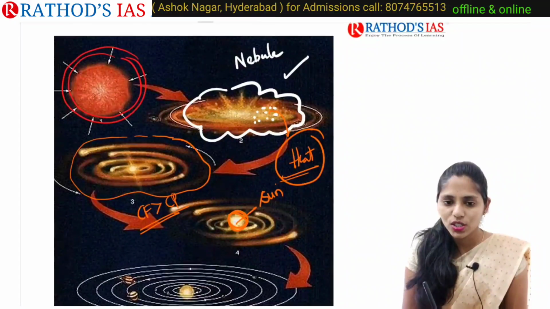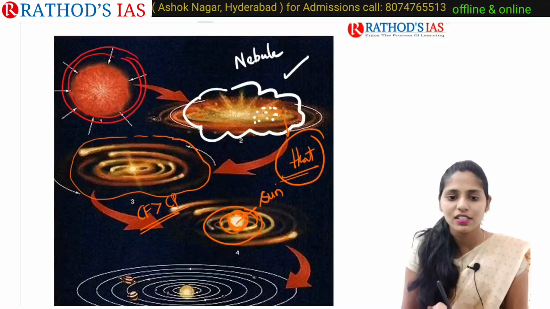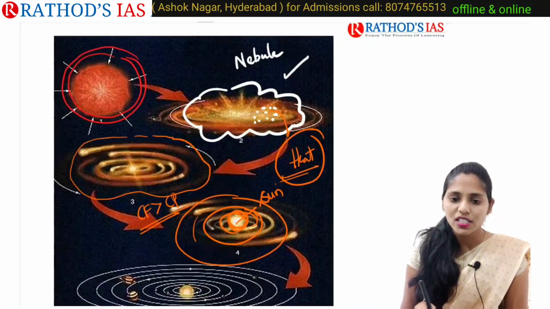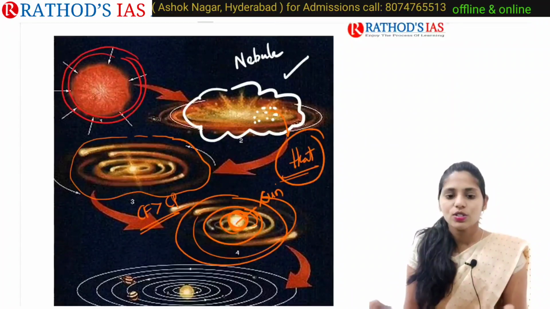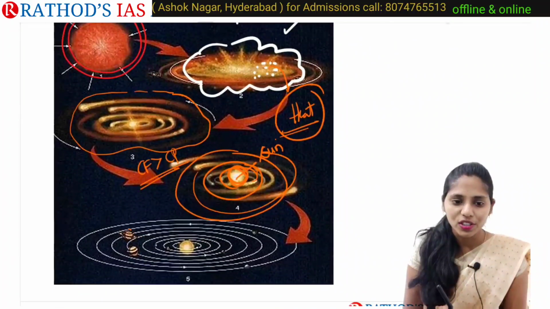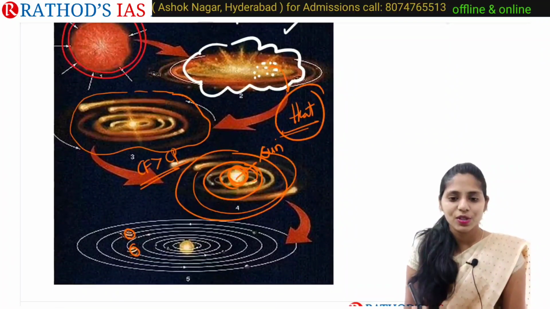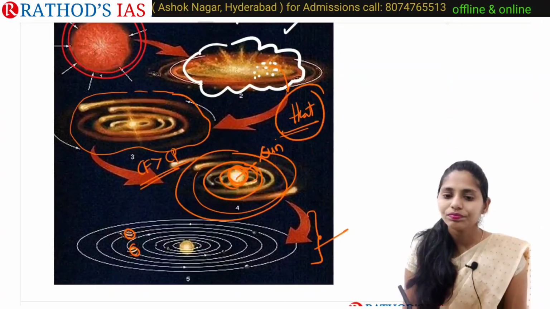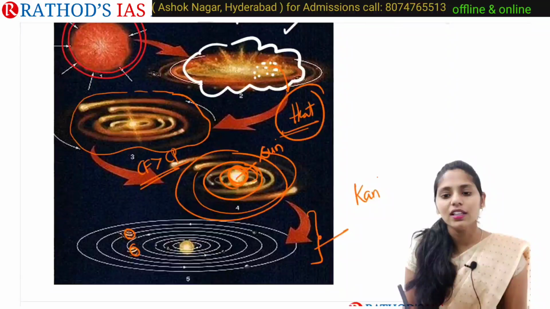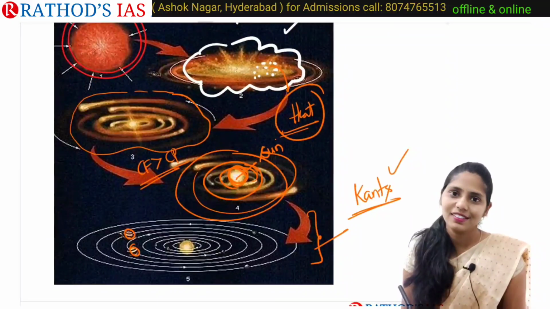Around this residual mass, concentric circles are mainly formed. In these concentric circles, mass will be accumulated, so finally that will lead to the formation of our planets. In this way our solar system formed. This is Kant's gaseous hypothesis theory.